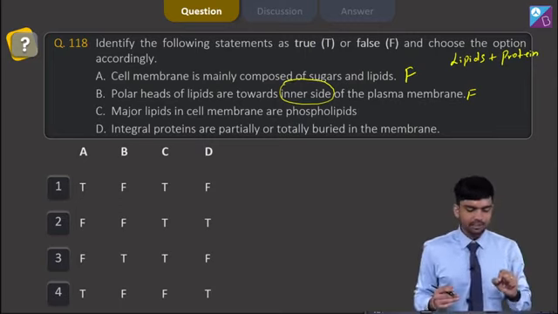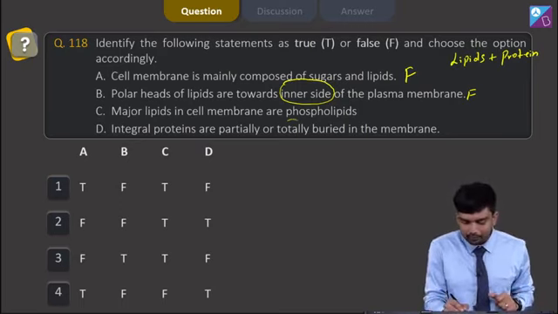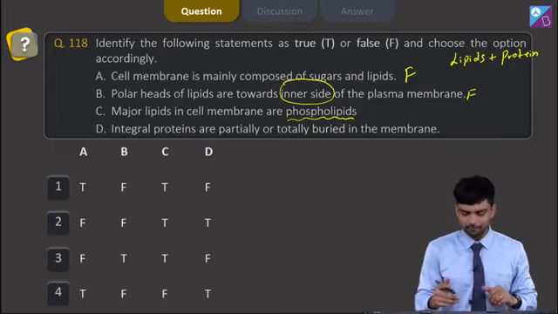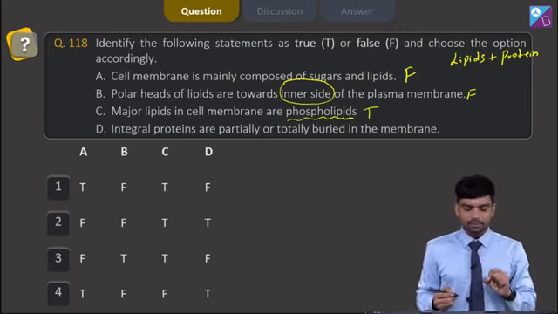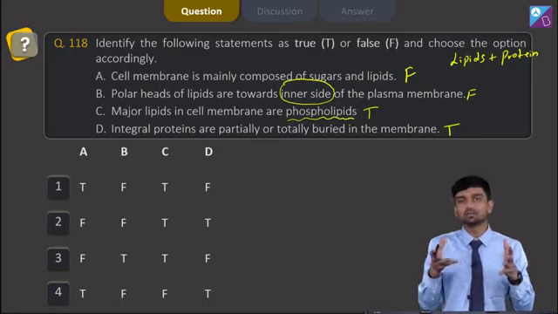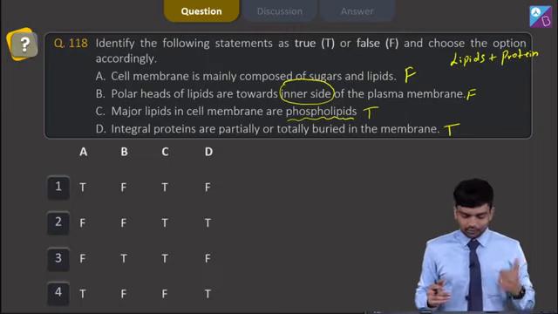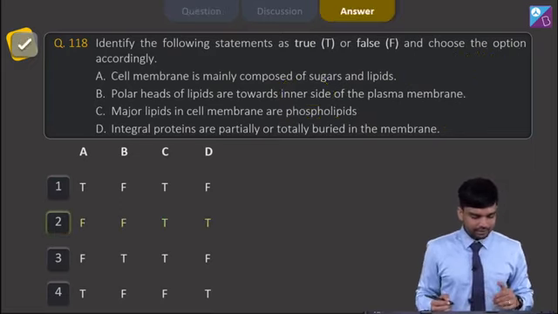We come to option number C, which says major lipids in a cell membrane are phospholipids. Yes, phospholipids are a type of lipid and are present in the maximum quantity when I'm talking about lipids here. So this is the correct option here. The D option says integral proteins are partially or totally buried in the membrane, which is also a correct option, because they indeed are partially or totally buried, and if we try to remove them, it is going to disrupt the membrane. So let us pick the option which is correct, and option number 2 fits with our answers here. So we have option number 2 as the correct answer.